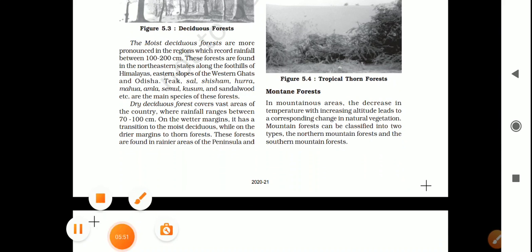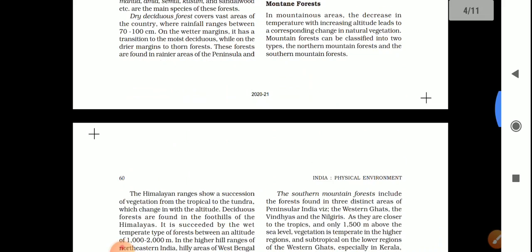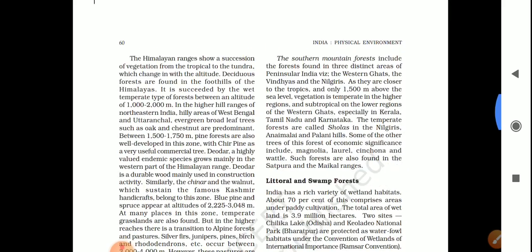Next is mountain forest. Mountain forests, especially, you can see in the mountain region. If we talk about the temperature, increasing altitude leads to a corresponding change in natural vegetation. Mountain forests can be classified into two types: the northern mountain forest and the southern mountain forest.